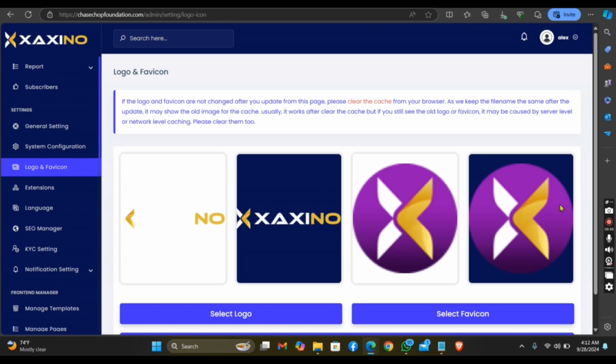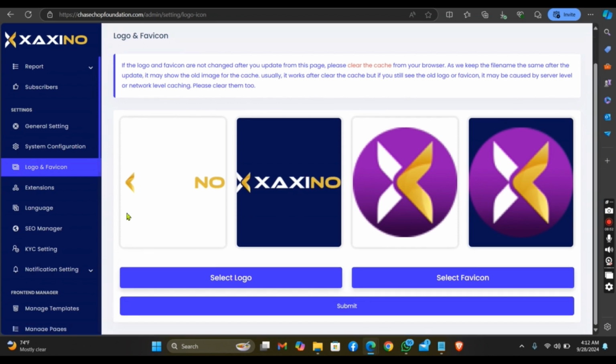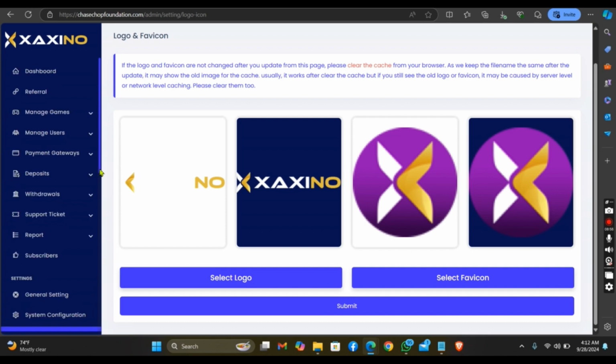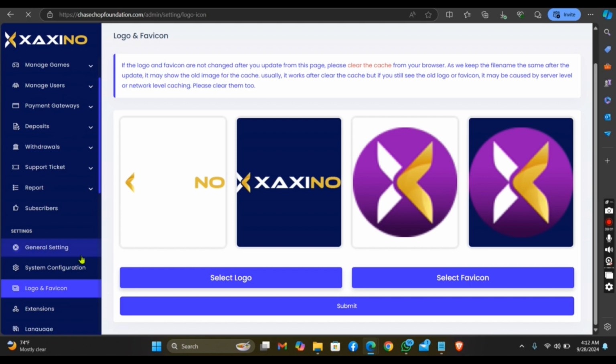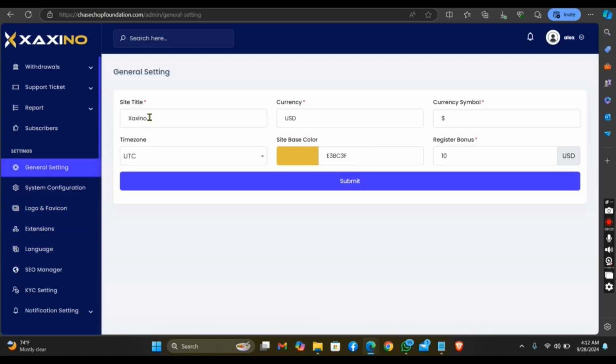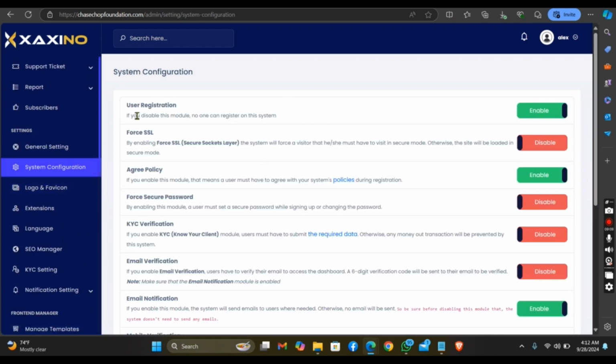This is the logo. You can put in the logo here. Then see this general settings. There is the name of the site, the currency you're using, etc. Then here now is the user registration. If you want the user to register, you click on enable. If you don't want the user to register, you click on disable.